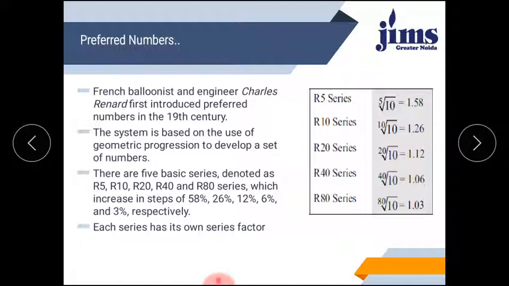In this way you can understand how a series specifies the models or sizes of the product.